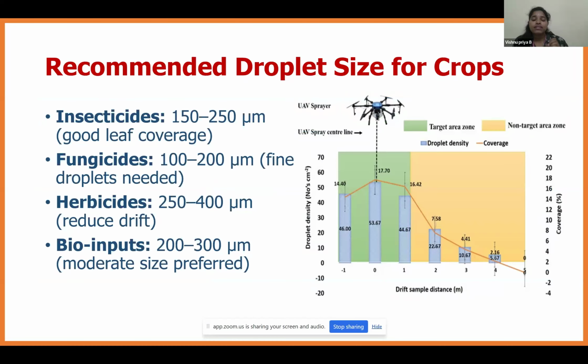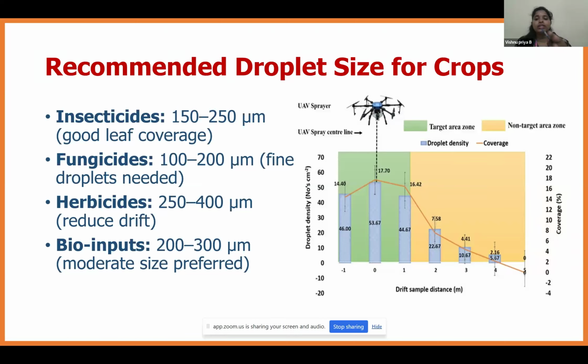The recommended droplet size for insecticide needs to be 150 to 200 micron, and this will give good leaf coverage. Fungicide needs a droplet size of 100 to 200 micron. A fine droplet is needed for fungicide spraying. Next, herbicide is 250 to 400 micron, which will reduce the drift. For bio inputs, 200 to 300 micron. A moderate size is preferred for bio input spraying.